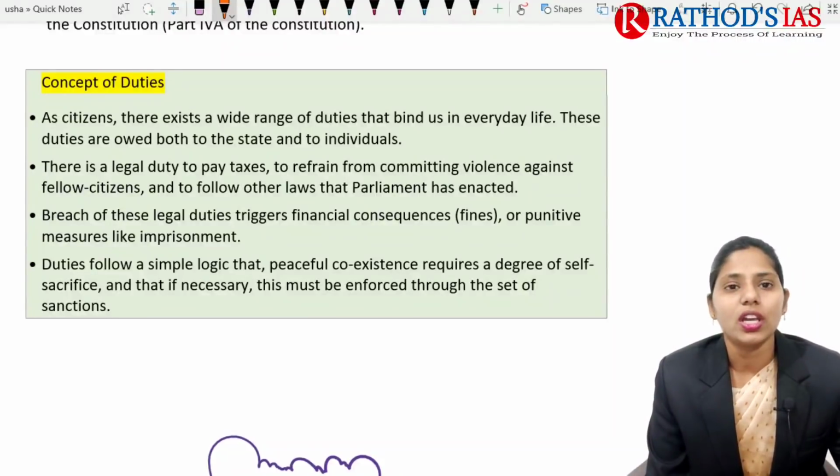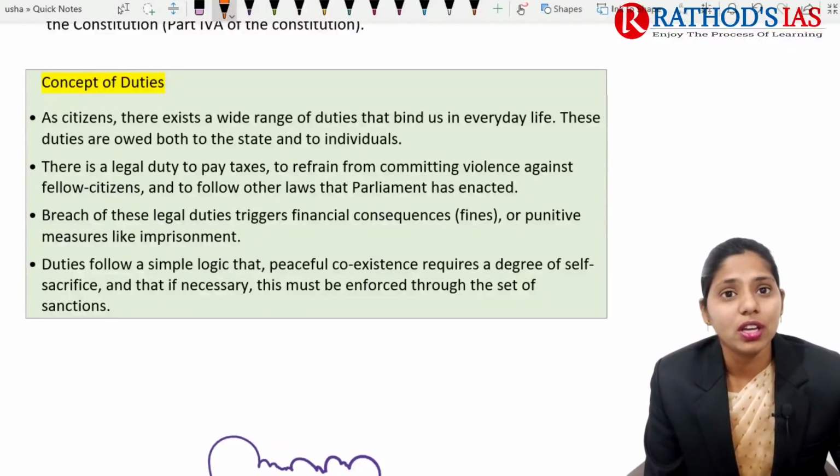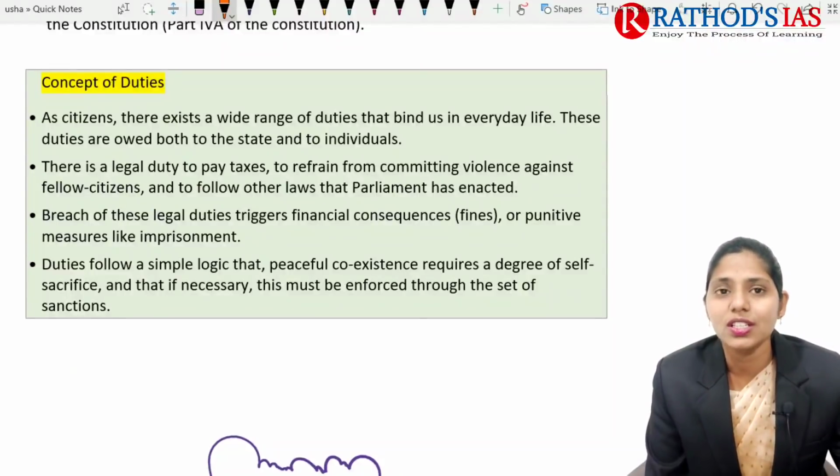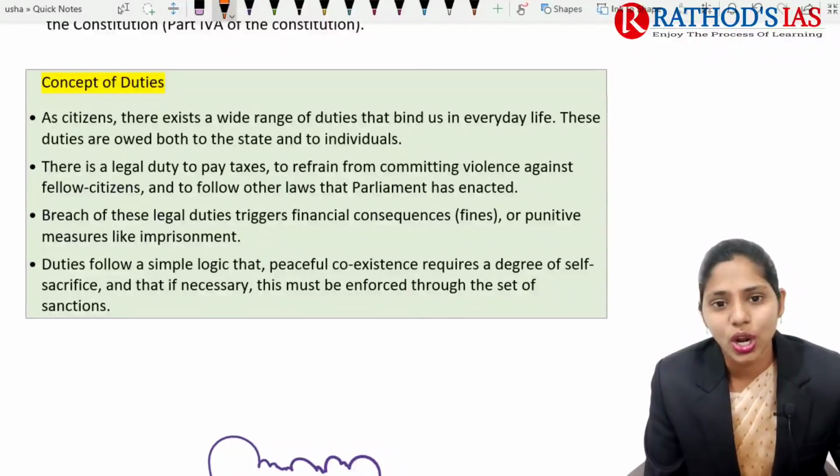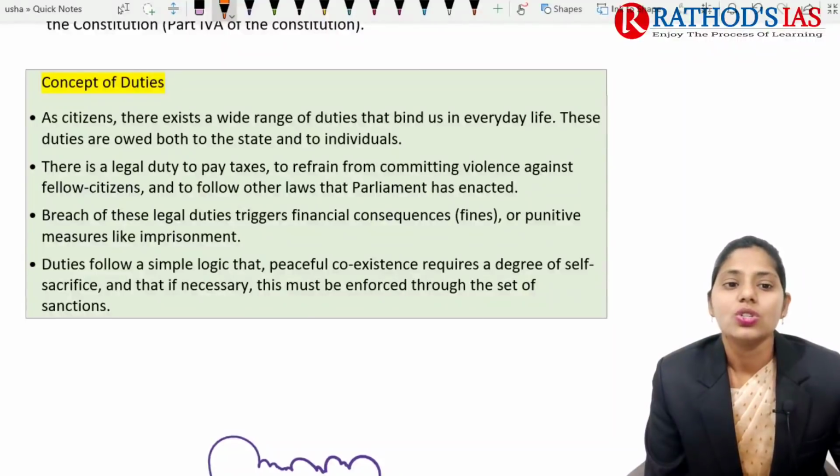For example, we pay taxes, we refrain from doing violence against fellow citizens, and we follow the laws enacted by our parliament. These are some legal duties.